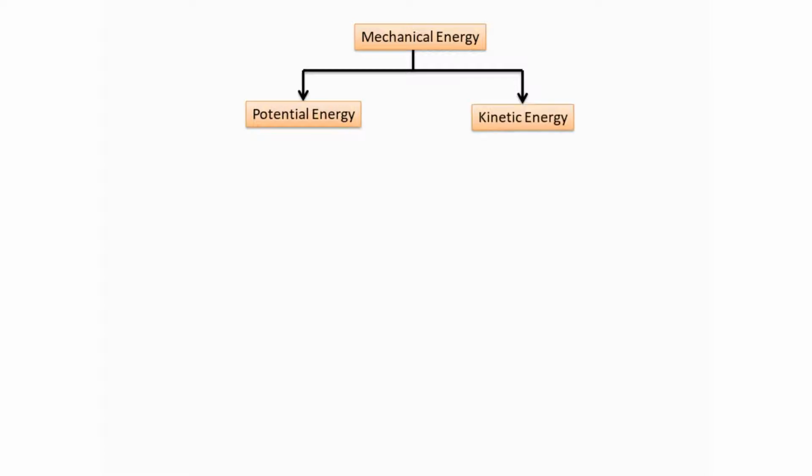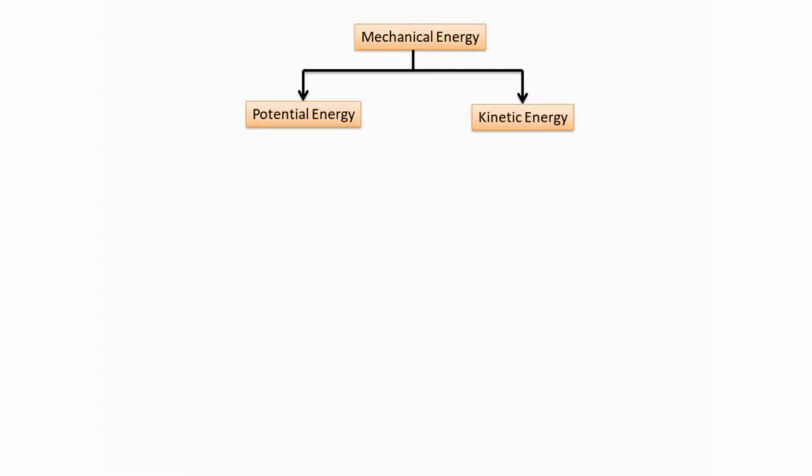Now, the energy possessed by a body due to its state of rest or of motion is called mechanical energy. This mechanical energy is divided into two forms: first, potential energy, and second, kinetic energy.